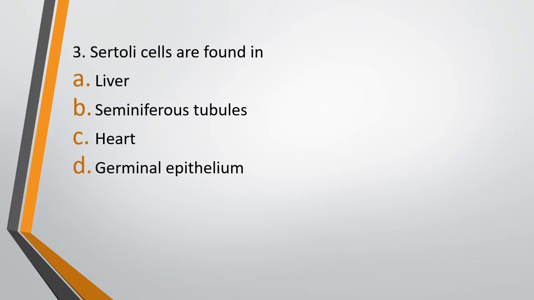Question 3. Sertoli cells are found in option A, Liver, option B, Seminiferous tubules, option C, Heart, or option D, Germinal epithelium. Sertoli cells are found in. The correct answer is option B, Seminiferous tubules.